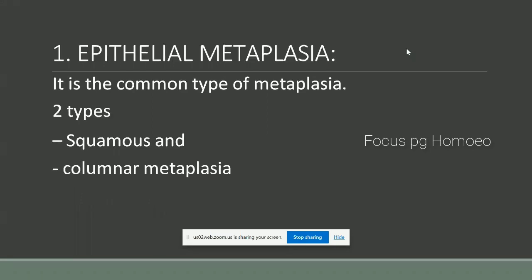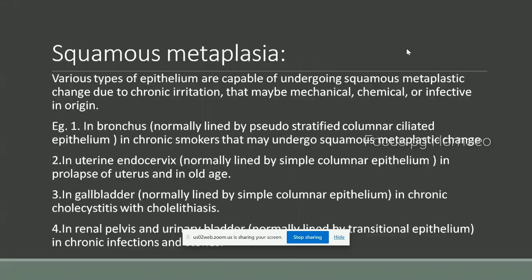The first one is epithelial metaplasia. It is the common type of metaplasia. In this, there are two types: squamous and columnar metaplasia. First one is squamous metaplasia.